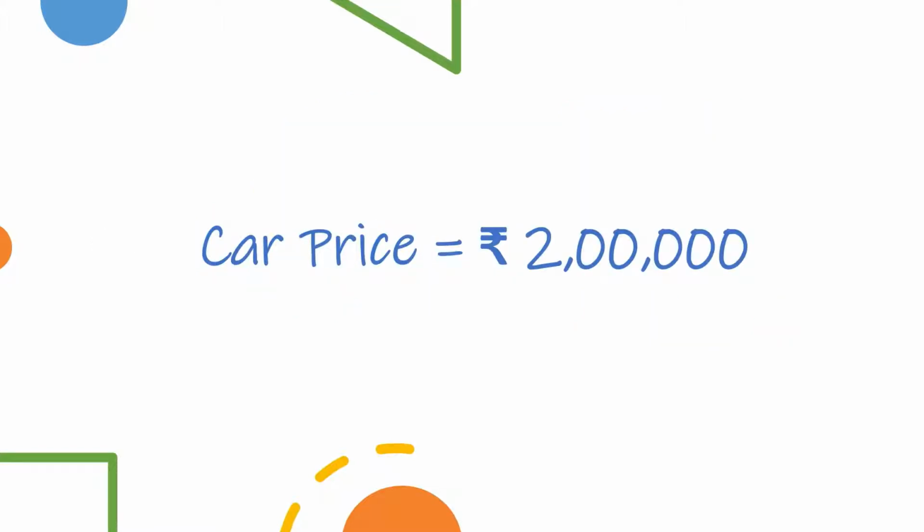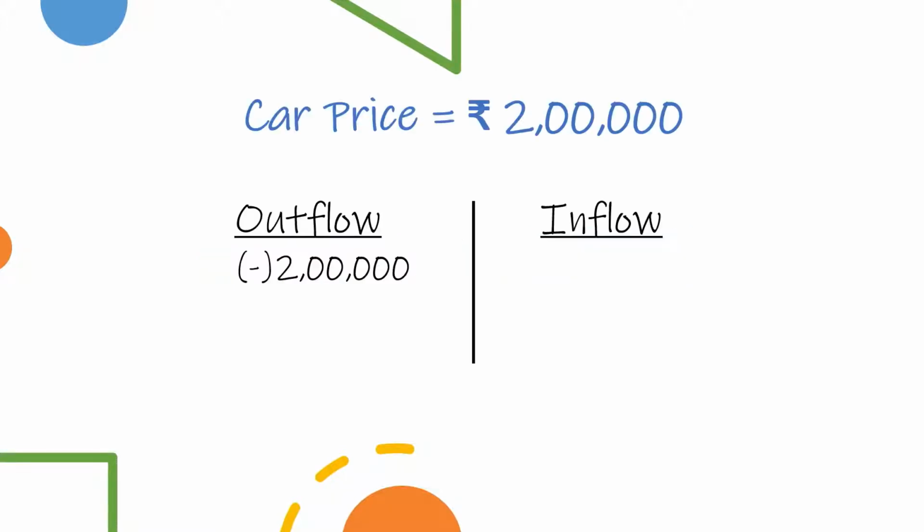Bharti purchased the car for a sum of 2 lakh rupees, or in other words, 200,000 rupees. Putting that on her cash flow, that is 2 lakh rupees flowing out of the wallet, therefore the negative sign next to it.